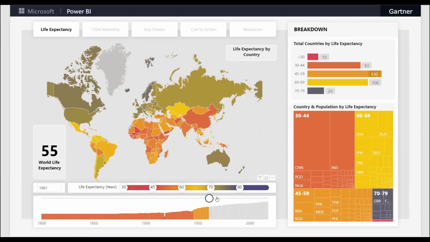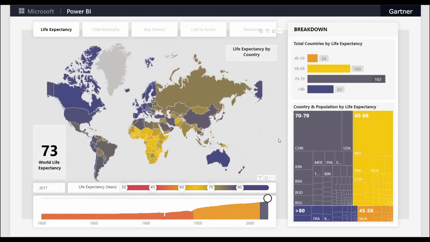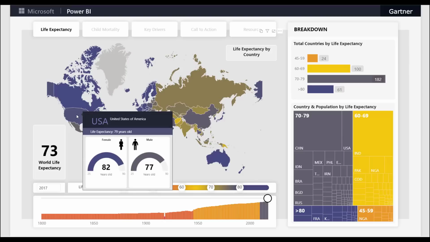And this brings us to today, and let's just take a moment to celebrate the amazing journey we have gone on. Life expectancy is 73 years, and the health inequality gap around the world is narrowing, with the biggest improvements taking place in the developing world in the last 50 years. In the US, we can see that average life expectancy is at 79 years.